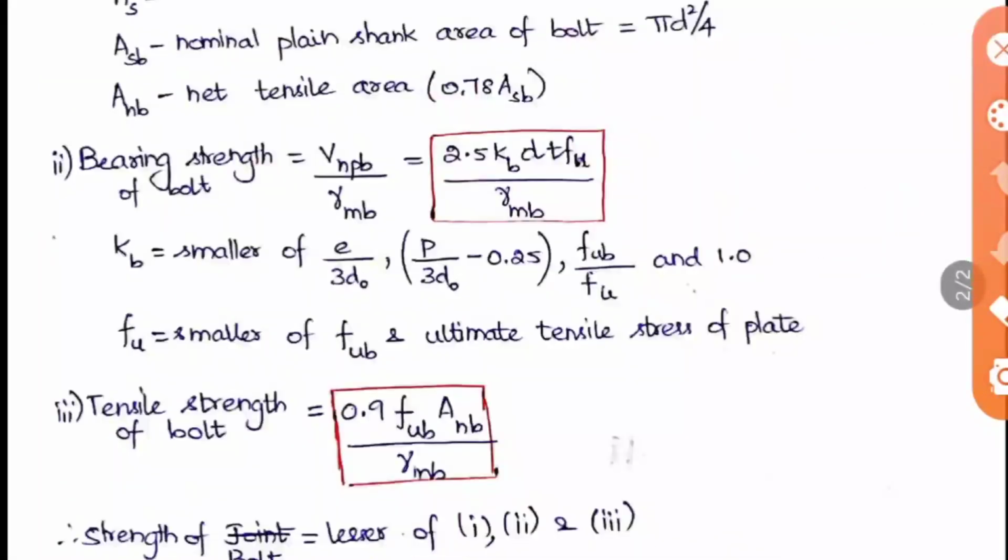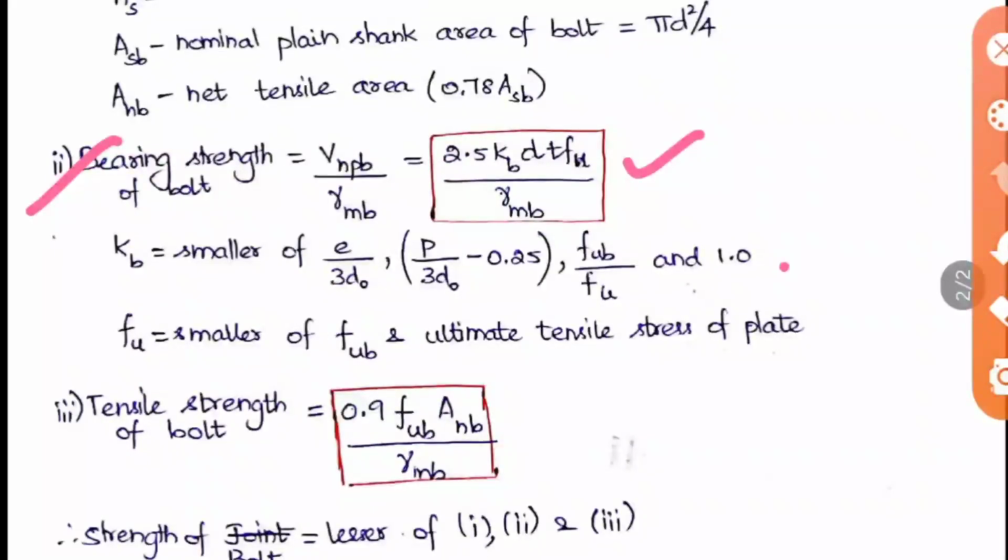The next thing we are going to see is the bearing strength of the bolt. The previous thing was the shearing strength. Here it's the bearing strength of the bolt. It is V NPB by gamma MB. So it is expanded as 2.5 kb d t Fu by gamma MB. So here we already know Fu and gamma MB, and d also we know, t also we know, it's the thickness of the plate. So only kb is the different term used here.